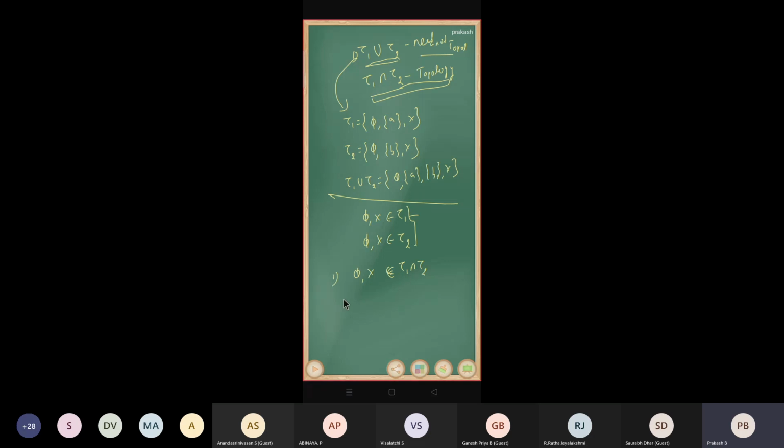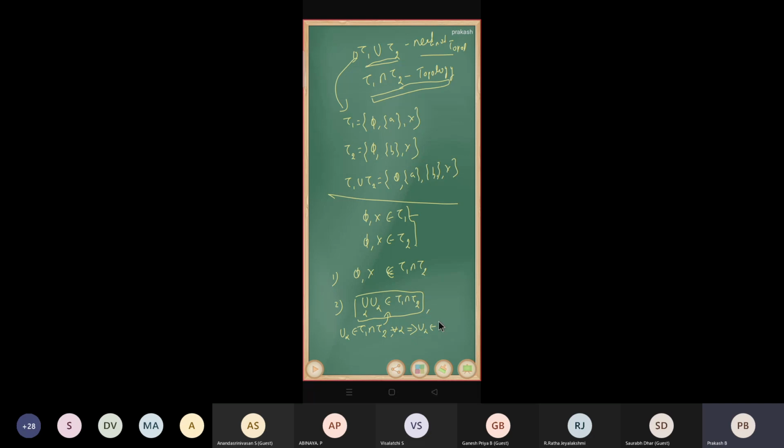Second, we want to check whether an arbitrary union of open sets belongs to tau 1 intersection tau 2 or not. So take open sets U alpha belonging to tau 1 intersection tau 2. For all alpha, that implies U alpha belongs to both topologies.